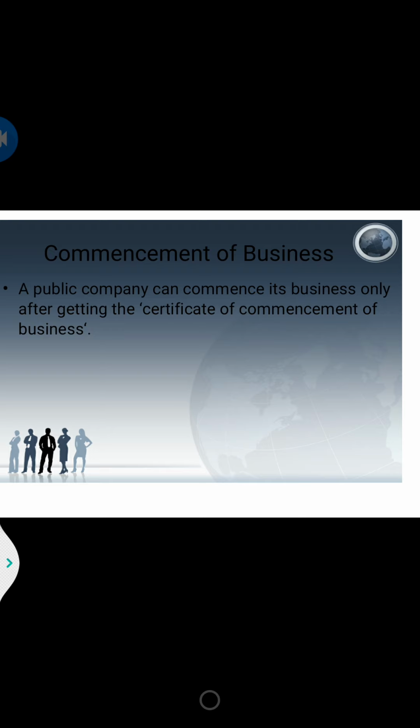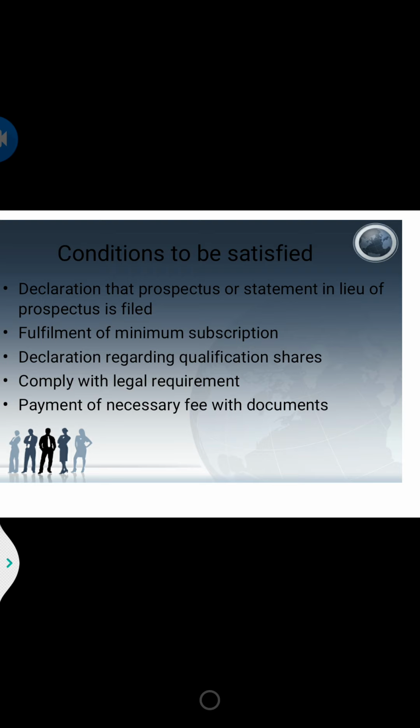So here you are going to obtain the certificate from the registrar. For that you are going to file some documents, or some conditions should be fulfilled, right? It is said the public company cannot start its business unless the certificate of commencement of business is obtained from the registrar, and the certificate is issued in favor of the joint stock company, but they have to fulfill some conditions. So, the conditions that are to be satisfied. One is a declaration that the prospectus or statement in lieu of prospectus is filed.